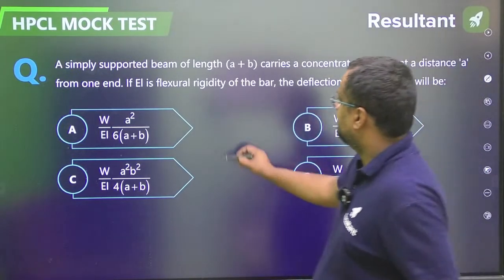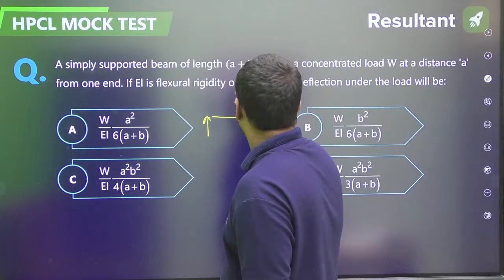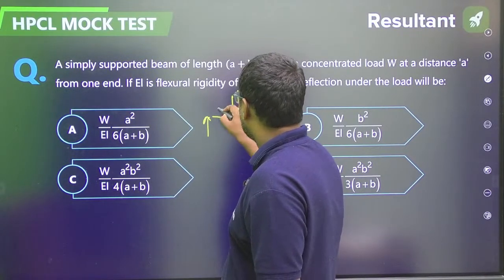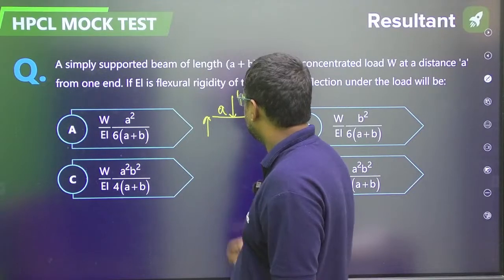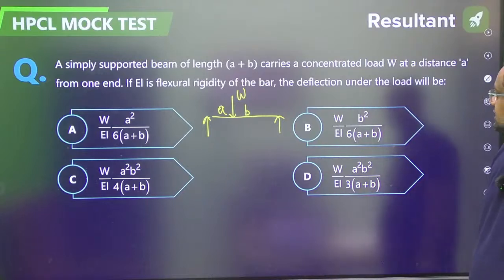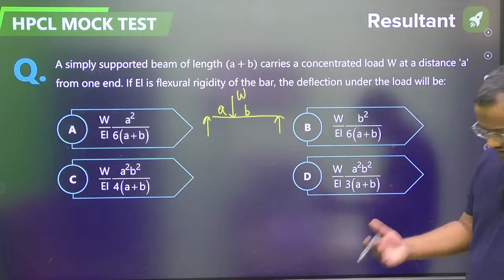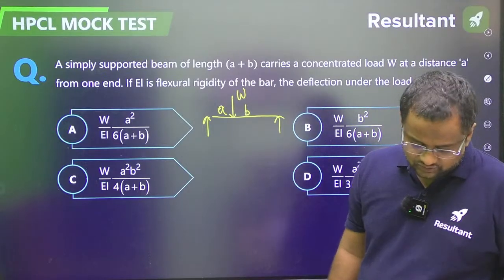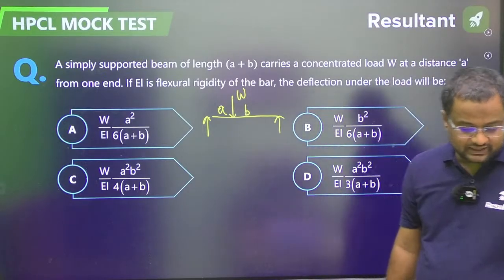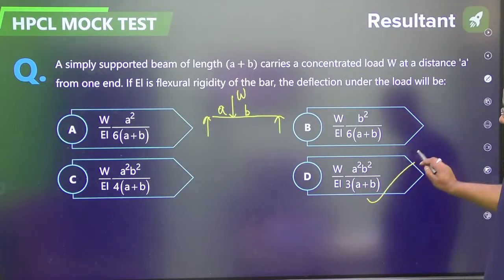A simply supported beam of length A plus B carries a concentrated load W, not at the center guys. Here it is A, here it is B. EI is the flexural rigidity. The deflection under the load you can find from the strain energy method very easily guys. What you are getting here? Okay, this will be the option.